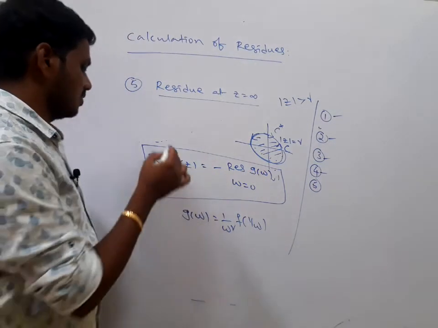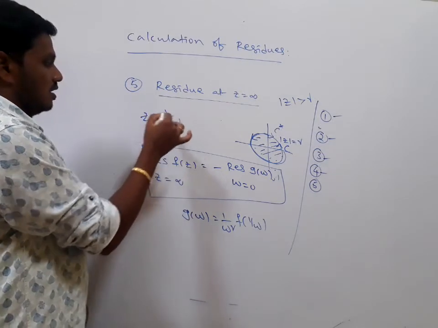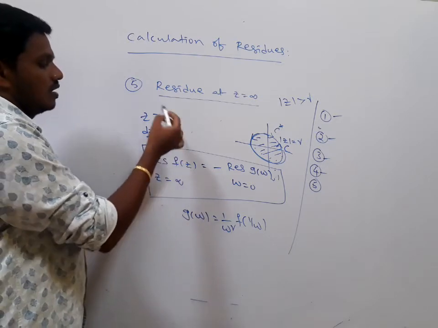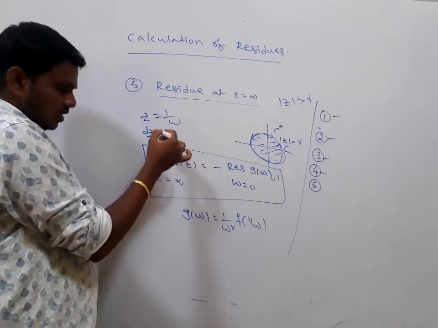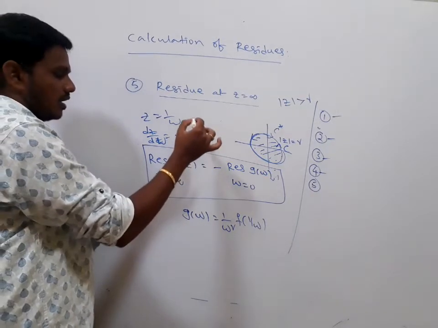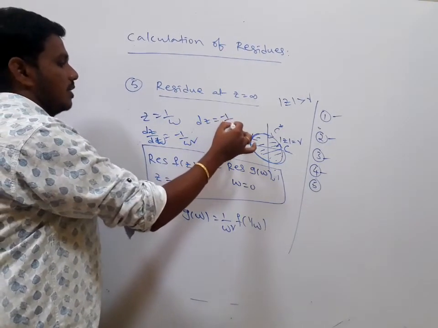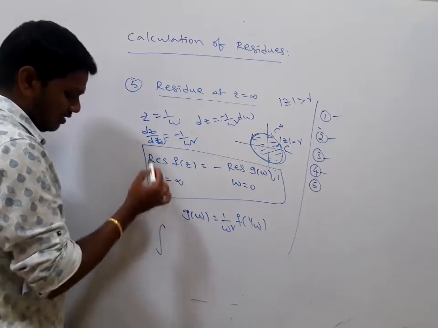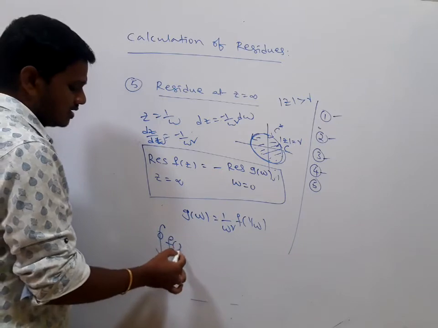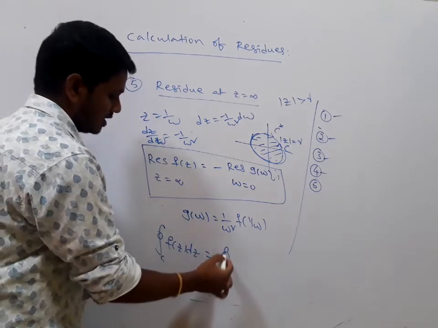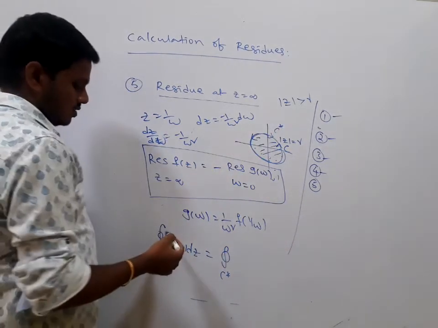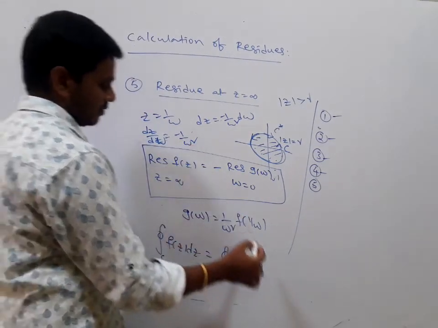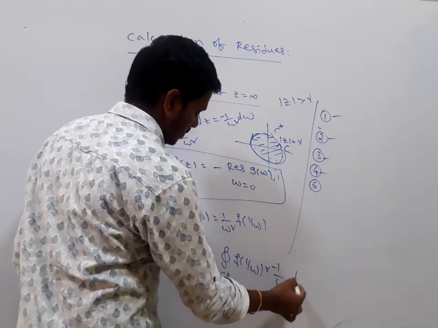Where if we take z equals 1 by w, then f of z is equal to f of 1 by w, and dz by dw is equal to minus 1 by w square. So dz is equal to minus 1 by w square into dw. So the integral over C star of f of z dz becomes the integral of f of 1 by w into minus 1 by w square dw.